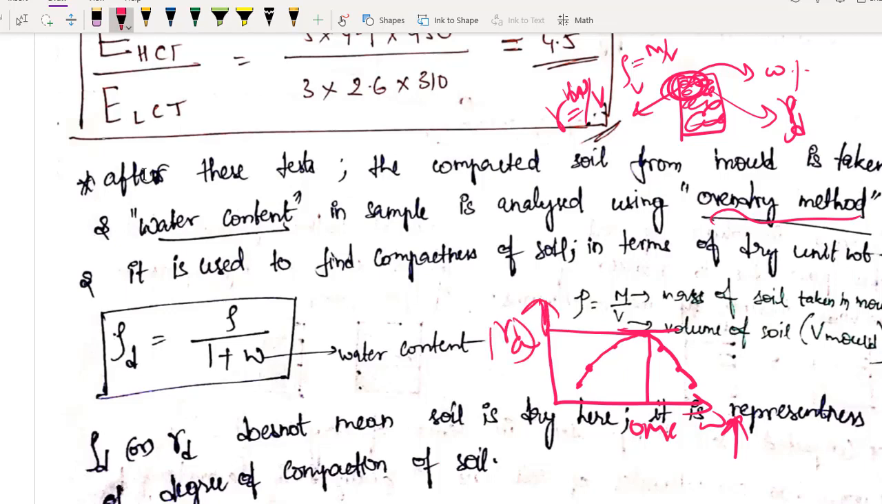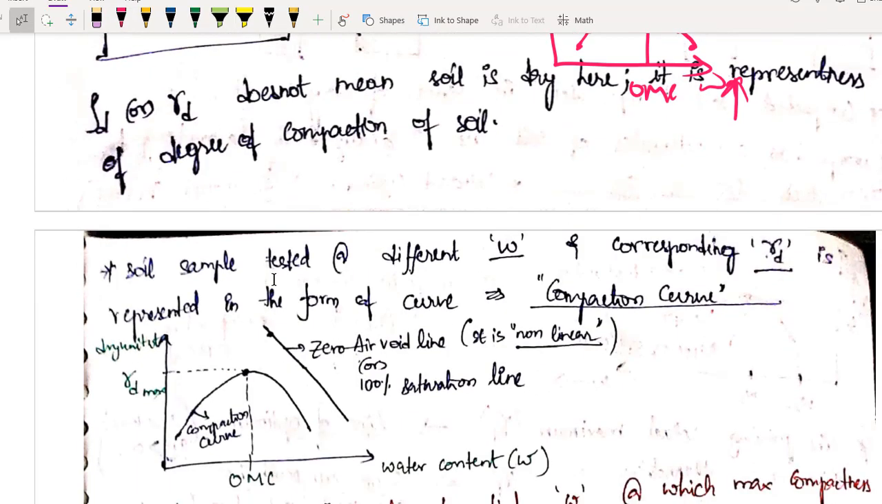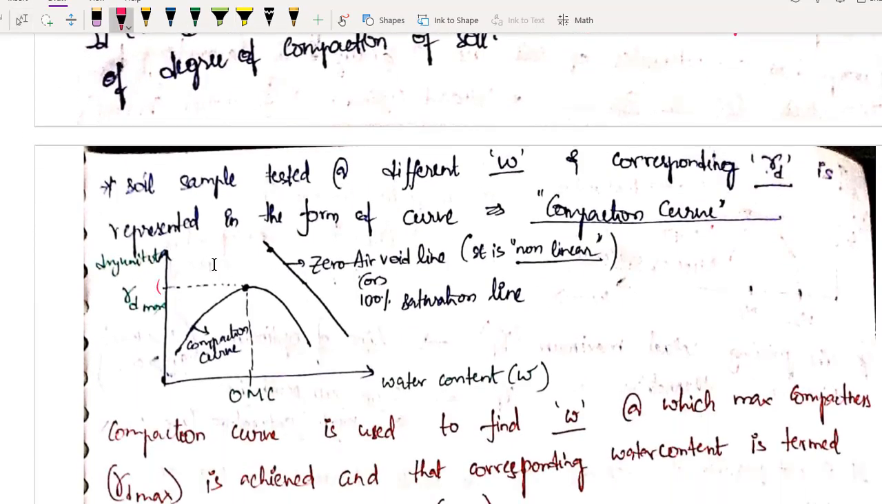Perfect so far. Don't make mistakes. So no need to write any such thing. This graph is already given to you. So what you are doing? Soil sample is tested for different water content, and corresponding gamma D is represented in the form of a curve. And this curve we are calling it as compaction curve. Using this compaction curve, you will know up to what you can compact your soil. What is the maximum dry density you can get for that soil under that amount of compaction?